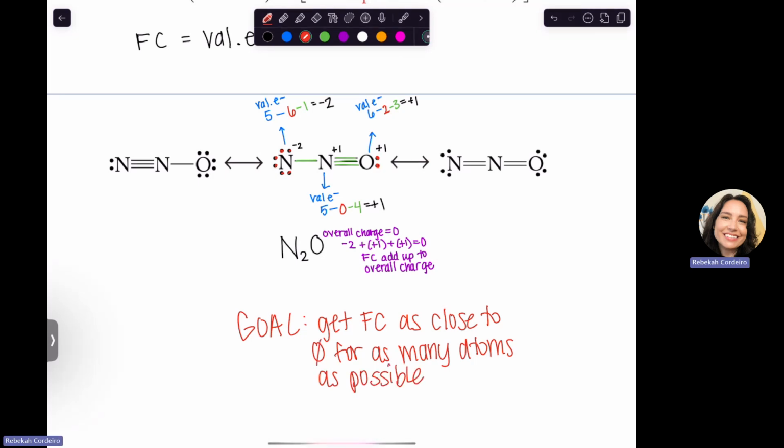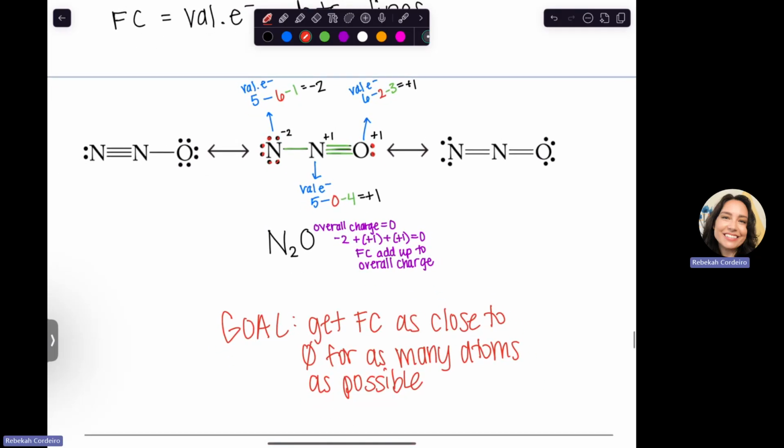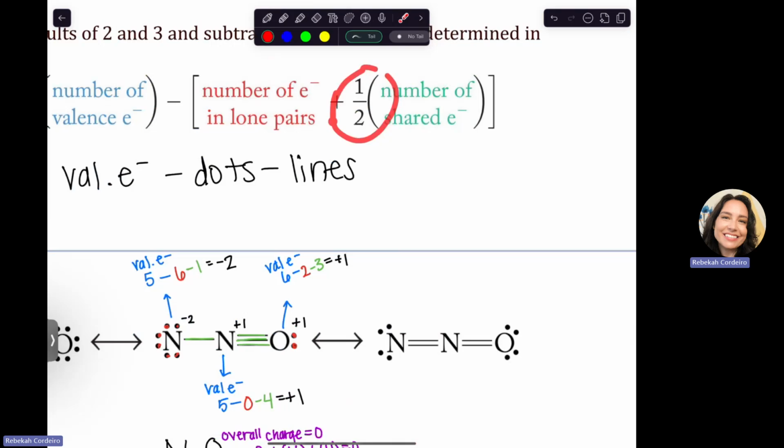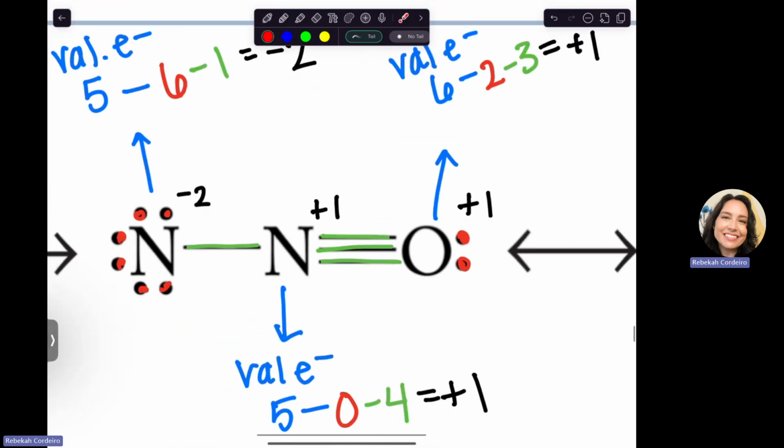Because when a formal charge is 0, that means that atom has the same amount of electrons around it. Why are we counting the bonds as one? Because if there's 2 electrons in the bond, one of them is kind of nitrogen's responsibility, and one of them is oxygen's responsibility, right? So oxygen's really only responsible for half of that bond. That's why I'm counting the bonds just as one.